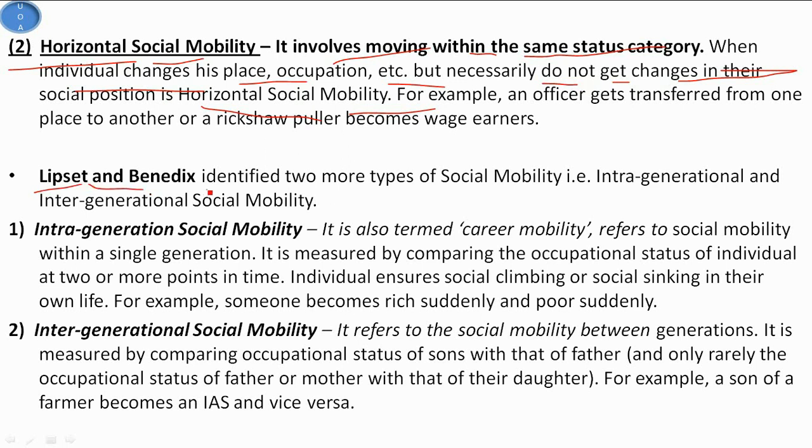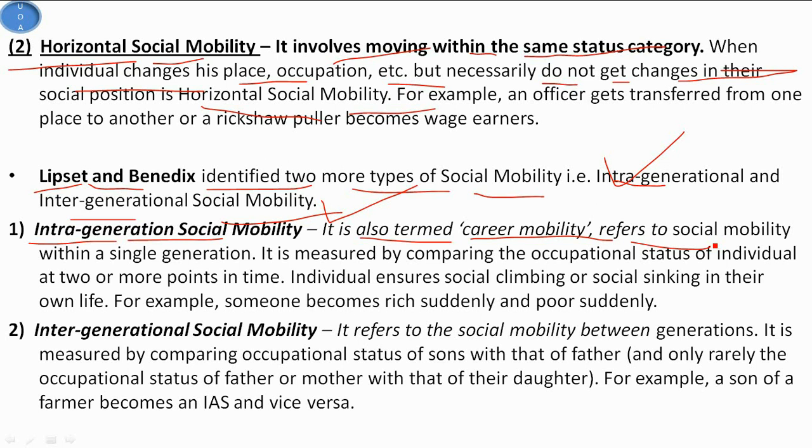Lipset and Bendix also identified two types of social mobility: intragenerational, that is within a generation, and intergenerational social mobility, that means between generations. Intragenerational social mobility can also be termed career mobility, and it is within a generation. For example, a person working in an office might make a different career in his life by becoming a businessman.